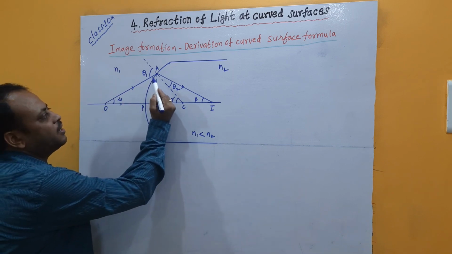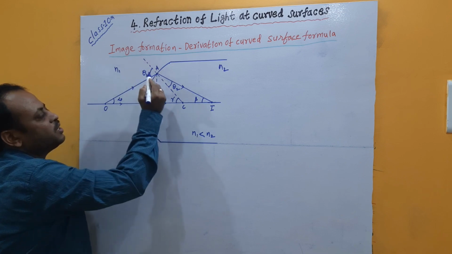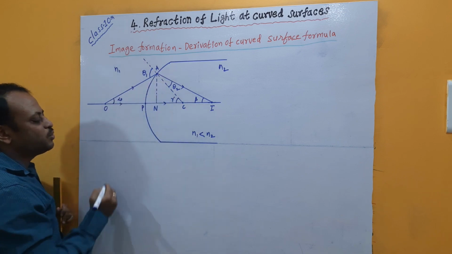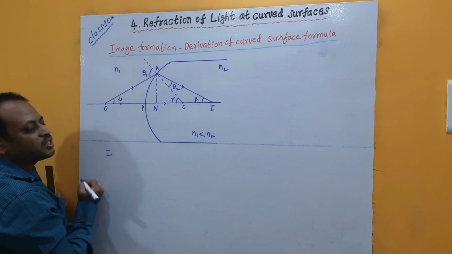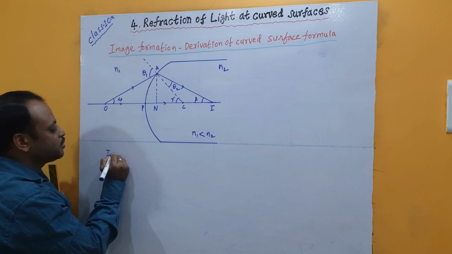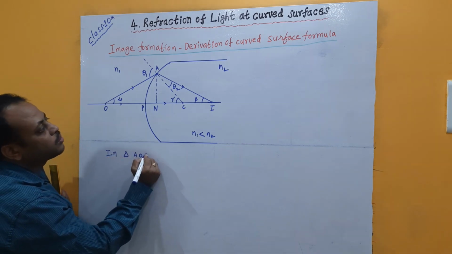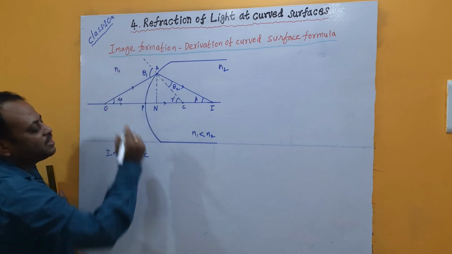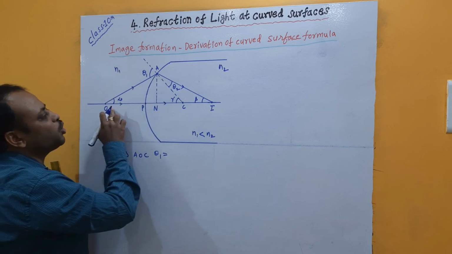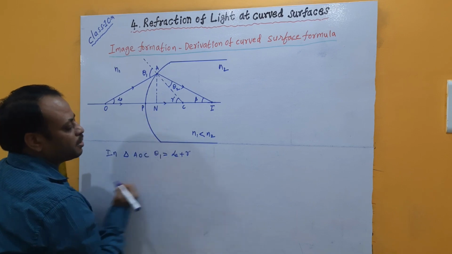If you check the triangle AOC, this C line is this one. For this line, θ1 is the exterior angle, and we know that an exterior angle is always equal to the sum of the two opposite interior angles. Means in triangle AOC, θ1 is the exterior angle, so it can be written as equal to the sum of the two opposite interior angles, that is, one is alpha plus the second one is gamma.